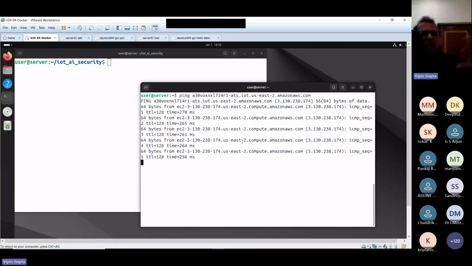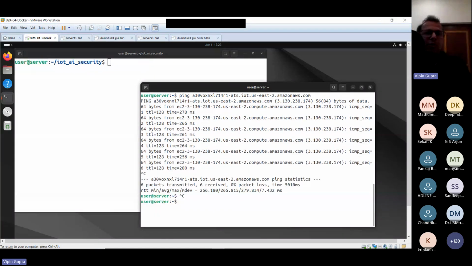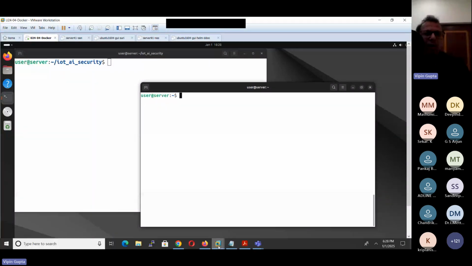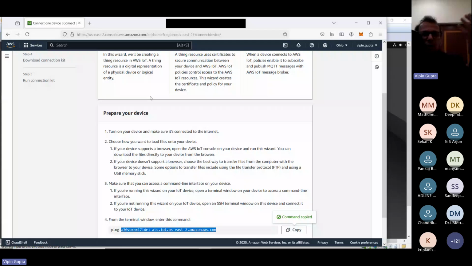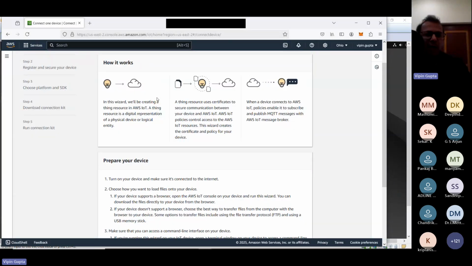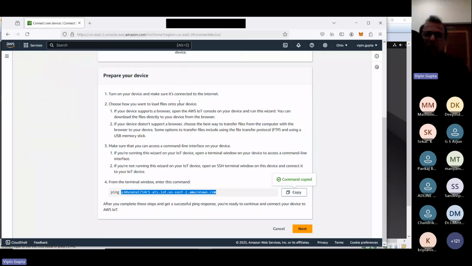Whenever you are connecting your devices with AWS IoT, you have to first check whether that is able to communicate. In your case, this link will be different. In my case, the link is different, so please be careful. Once I have checked, I will say next.